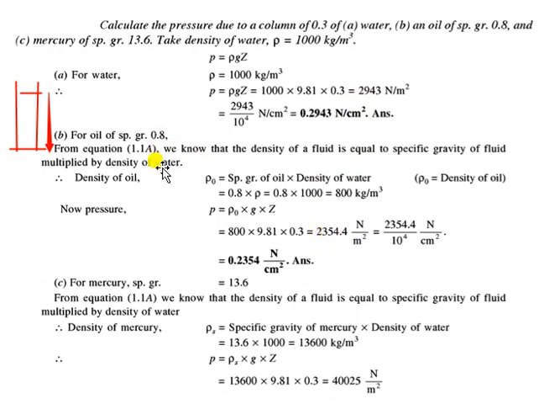Now if I talk about mercury, the specific gravity of mercury is given as 13.6 into the density of water, so this will be the density of mercury. Just substitute the value here, and you will see the pressure is almost 40,025 newtons. So a very high pressure, because the density of mercury is way higher, and so the pressure here will increase if the mercury is there, right? So this is a very simple question based on the hydrostatic law. You just need to remember, if you need to calculate pressure at any point, you just need to measure the height from the free surface. So just substitute rho gz.